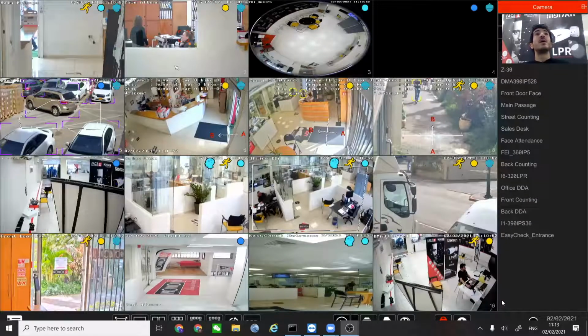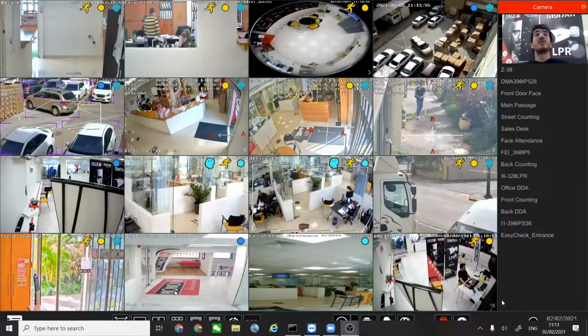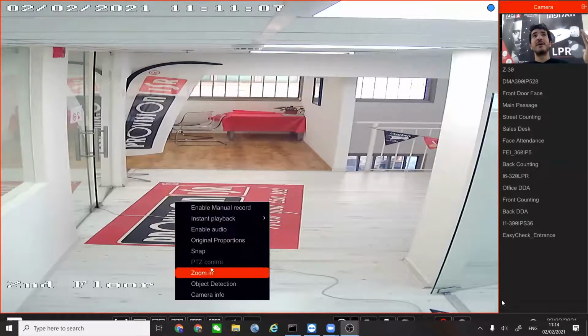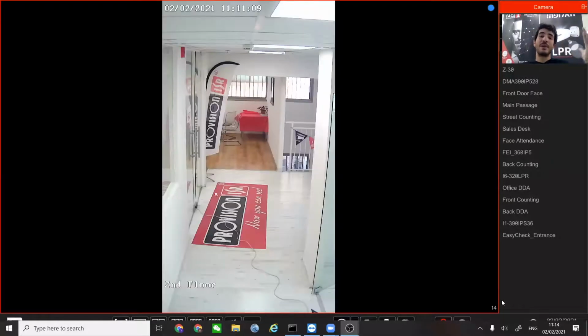So usually we will have some troubles in doing that because let's take, for example, our corridor camera, which is actually this one. Usually we will try to do a couple of things. We can turn the camera around so it can capture all of the corridor to the left and right. But in this case, we will actually get this screen. We can see the original proportions of the camera, but we will see the black and white from the left and right. So we won't be able to see all of the camera.